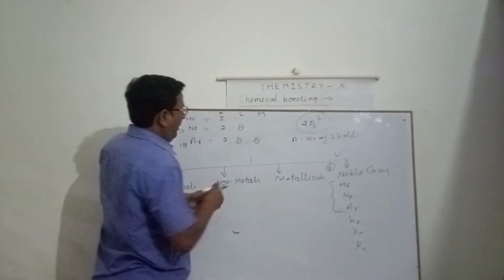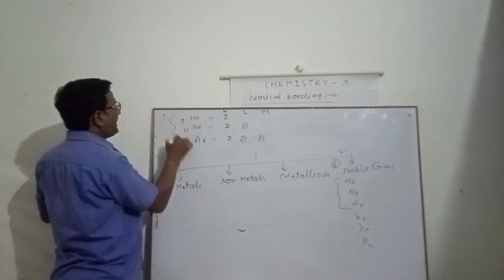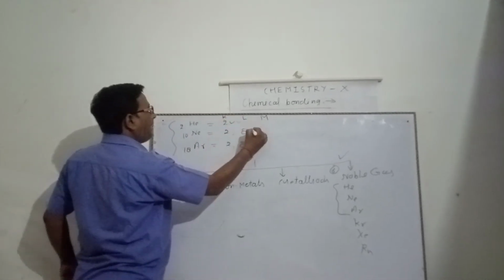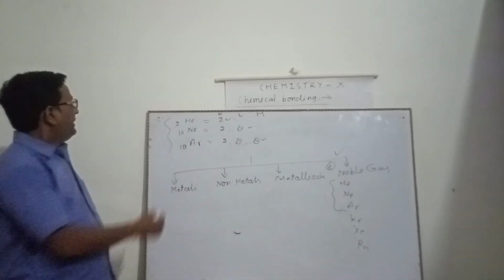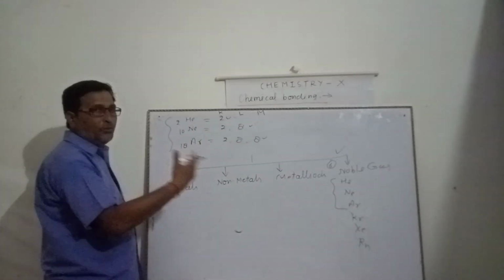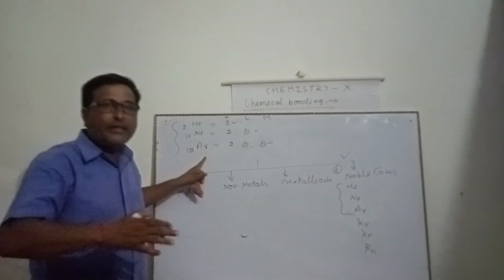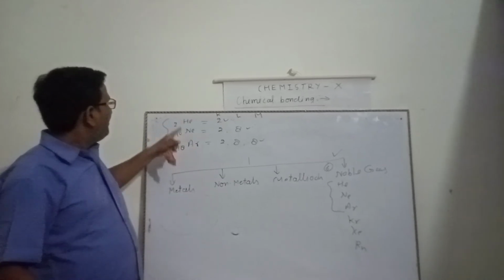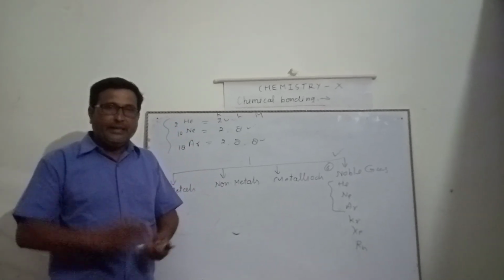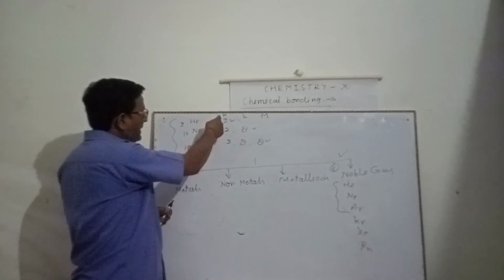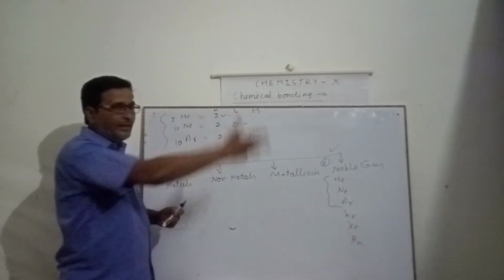Now see that in the case of noble gases, their duplet and octet are already completed, so they have no need to lose or gain electrons or share electrons. It means they never take part in a chemical reaction. They already have a stable electronic configuration, so they are called inert gases.